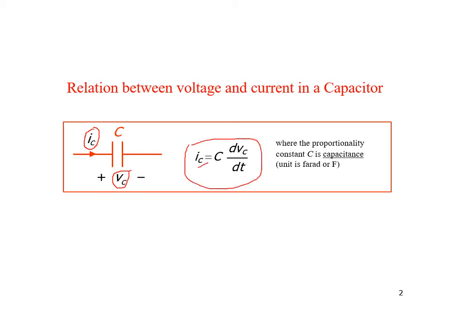This is the relationship between the voltage and current across the capacitor. Current IC is directly proportional to the rate of change of voltage across the capacitor. This means that the current through the capacitor will flow until the voltage across the capacitor changes. When the voltage across the capacitor becomes constant, the current through the capacitor becomes zero. Means when the capacitor is fully charged, the voltage across it becomes constant and it will not allow any further current to pass through it.